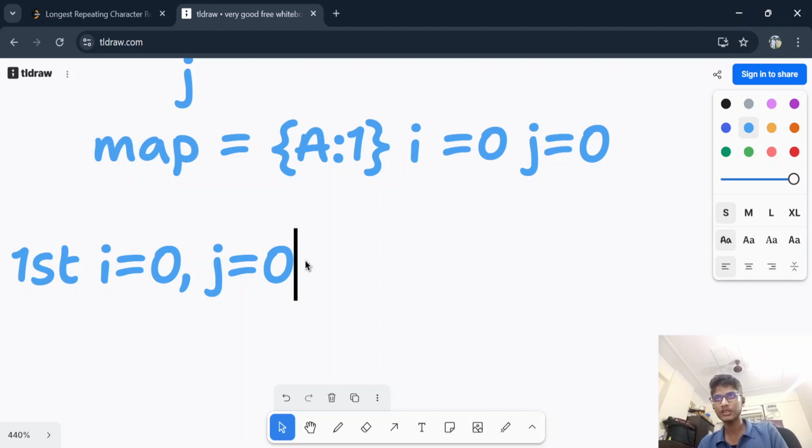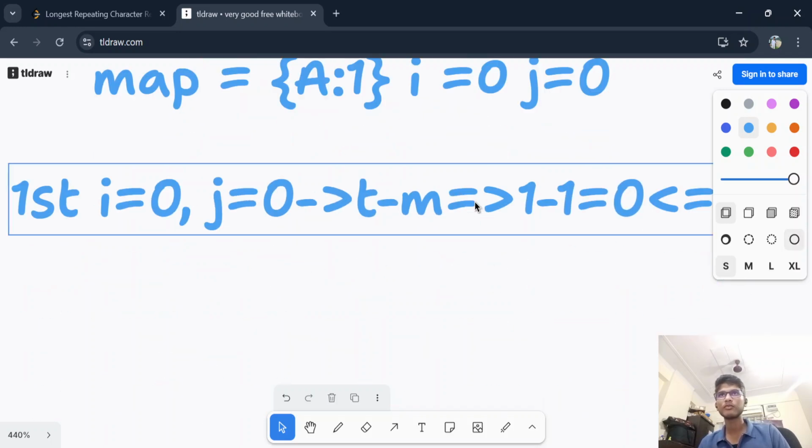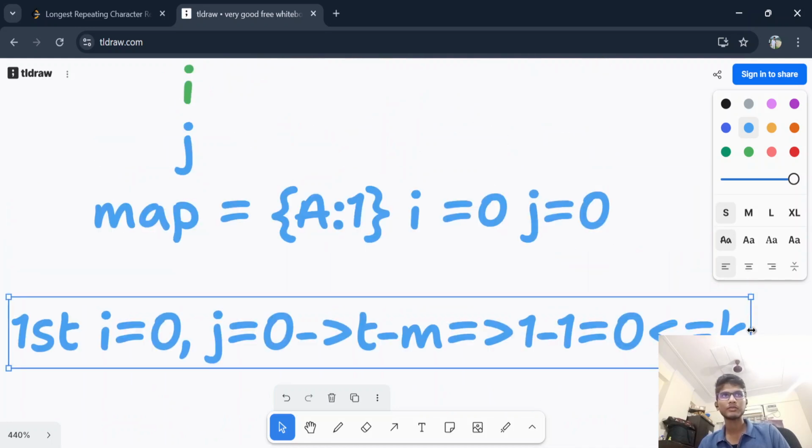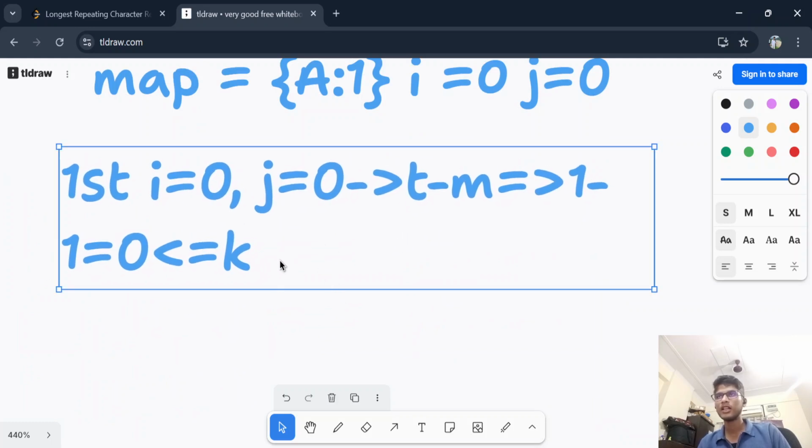So I'm writing like this. Just see what I'm saying. Total minus maximum. T minus m. Total is 1 and maximum is also 1 because we have only one character. So it is 0. It is less than or equal to k. K was what? K was 2. Let me make it small. So this is our first iteration. Less than or equal to k? Yes. So 0 is less than 2. K was 2 in this question. So yeah, our window is valid.